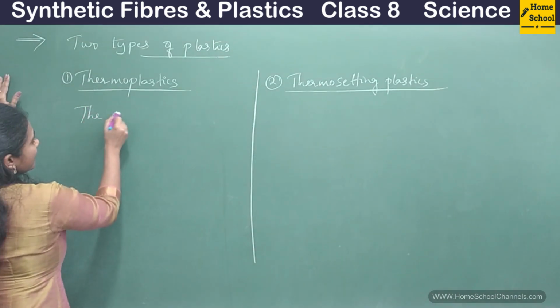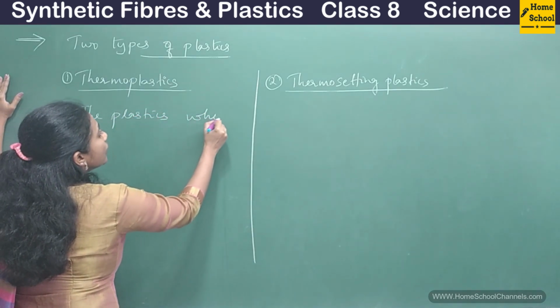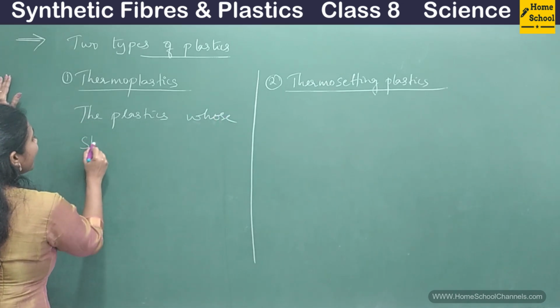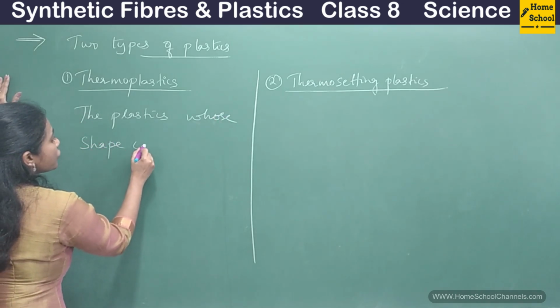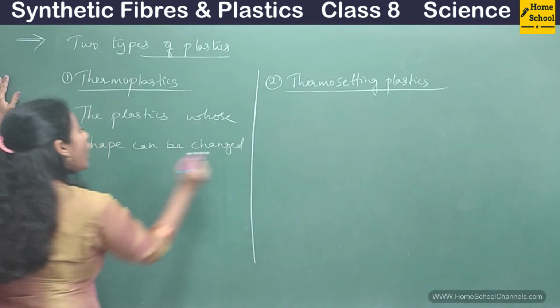These are the plastics whose shape can be changed on heating.